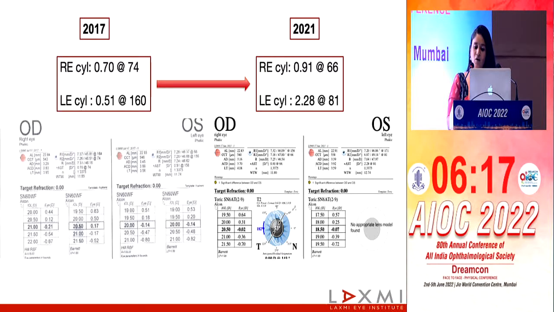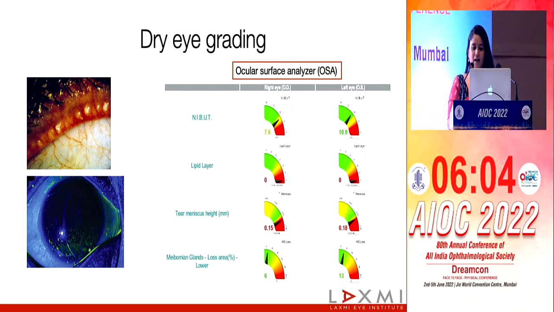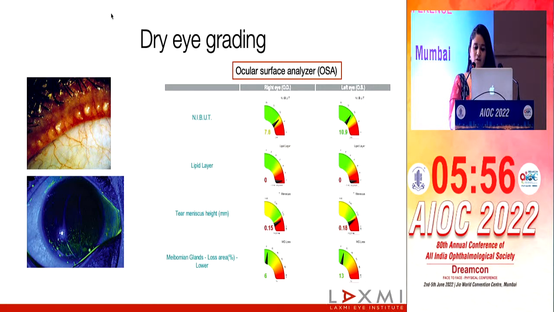Interestingly, we had a scan of this patient from 2 years back, and the cylinder in her left eye had increased from 0.5 to 2.5. Now, this change can only be explained by some change in the ocular surface from which the data is recorded. Obviously, her length of the eye hasn't changed. Although her symptoms were minimal, she had several clinical signs suggesting a mixed type of dry eye with definite ocular surface damage. An ocular surface analyzer scan then helps to educate the patient about the tear film status.